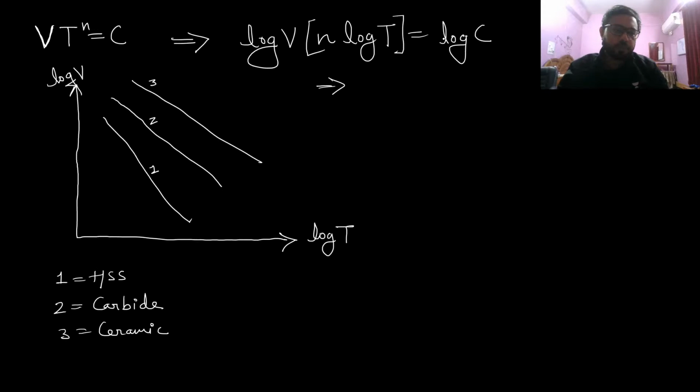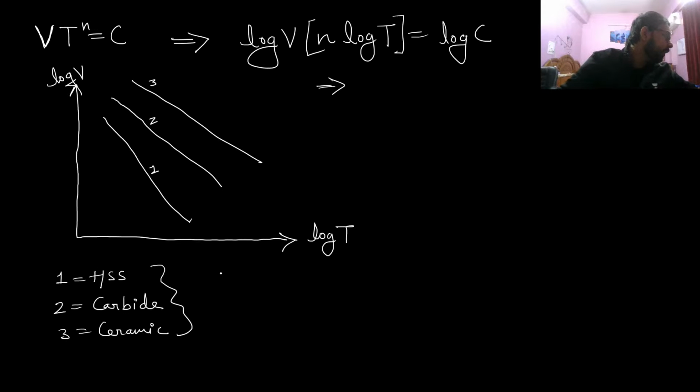For the variation of log V and log T, we can see that the steepest graph is for the first one, and the second and third are not having that steep graph. So from this you can just see that there is something by which this graph is getting changed, and that thing depends upon the type of material.